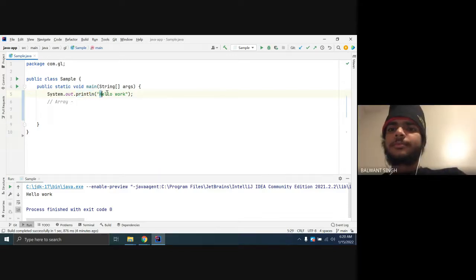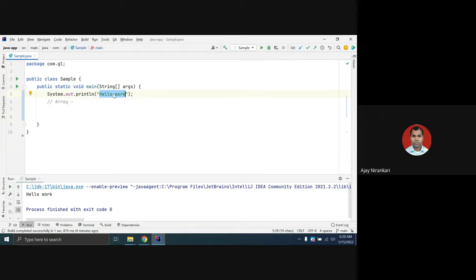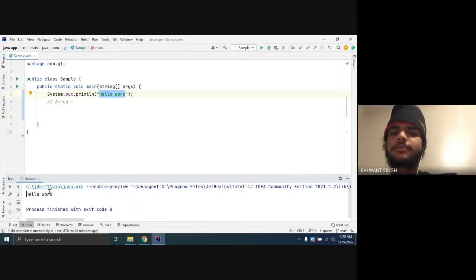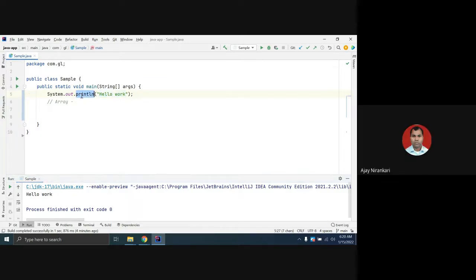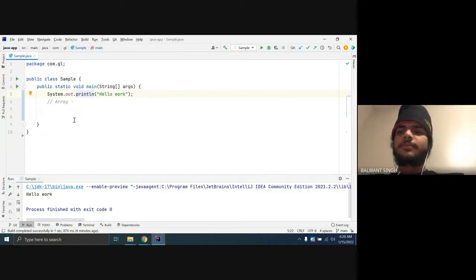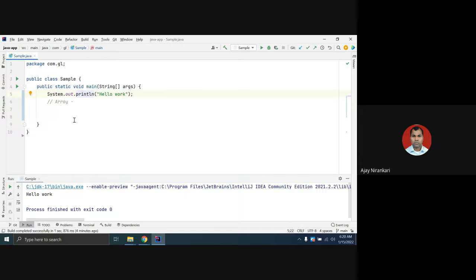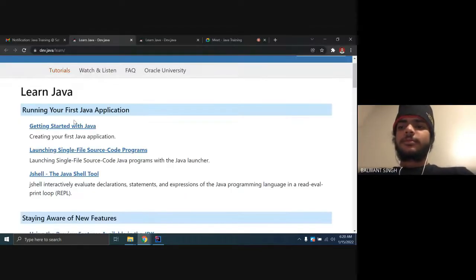This will take input here. The input is hello world. Whatever you type here, it will print in the output. So this is the kind of API. API means just knowing the class name, which class offers which method, for the Java developer.